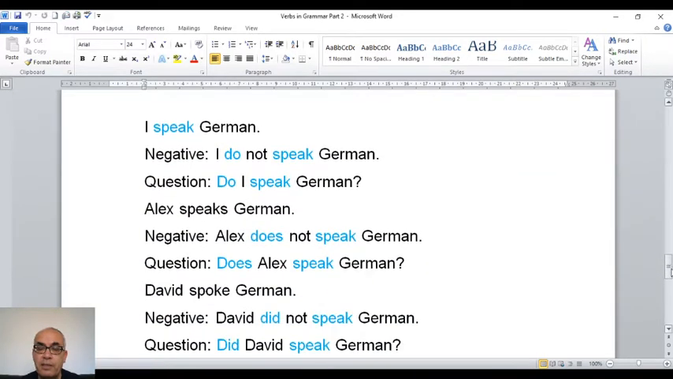So if you look at this sentence here, I speak German. Speak is present. How do I make negative? I don't speak German. I put do and then not before speak. How do I make question? Do I speak German? I put do at the beginning of the sentence. I put the subject. I put speak as a verb.